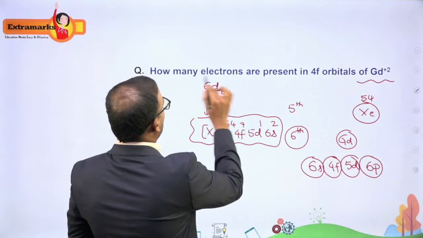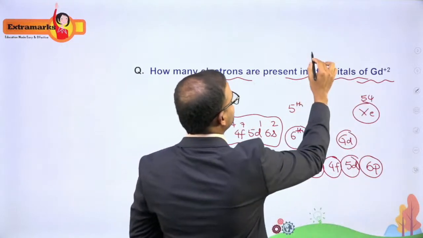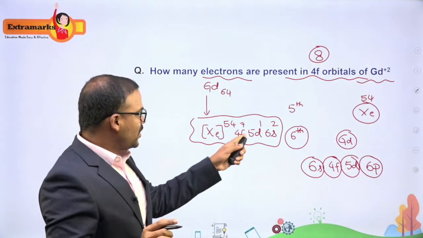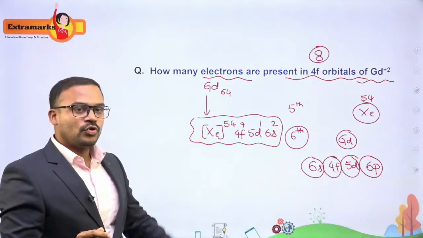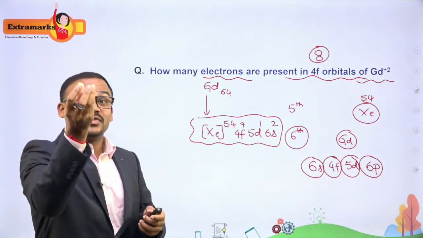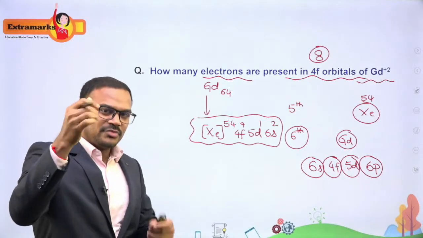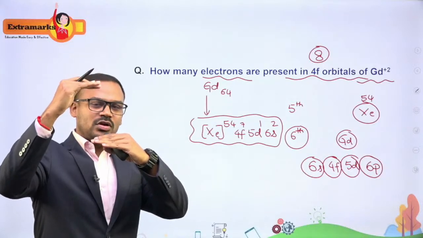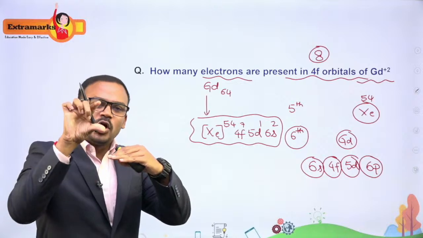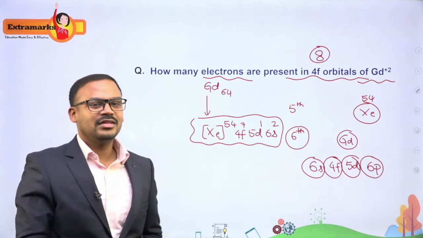How many electrons are present in 4f orbital? That is what the question is. So the electrons present in 4f orbital is 8. It means one electron of the d orbital gets transferred into the 4f orbital because of less difference between their energies and because of the contraction. Because of the contraction, the electron drops from 5d orbital into 4f orbital, because of the very small energy difference between the 4f orbital and the 5d orbital.